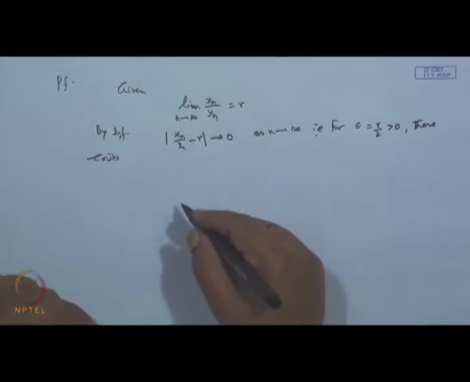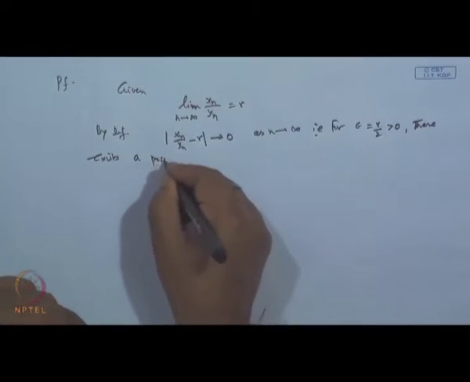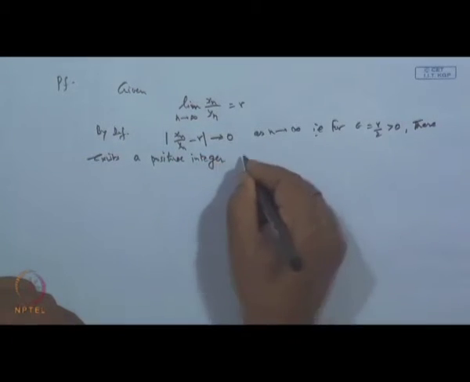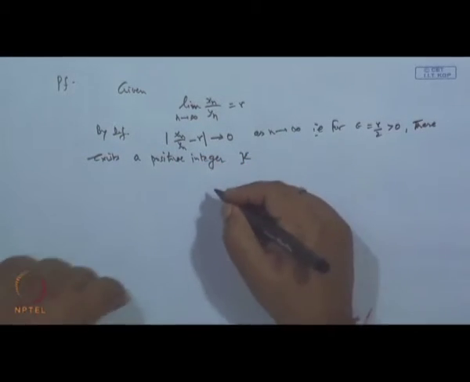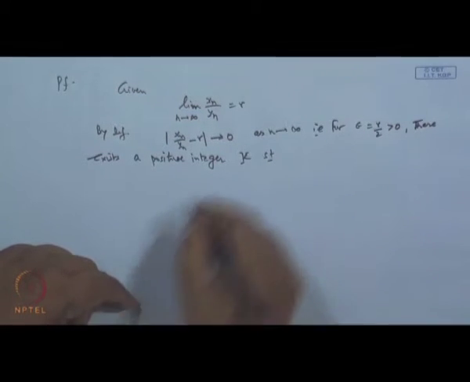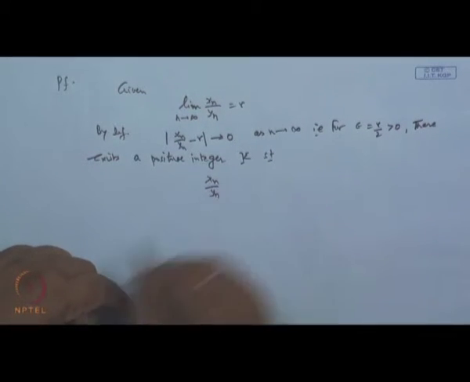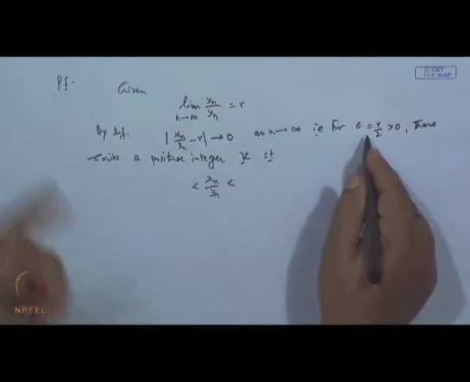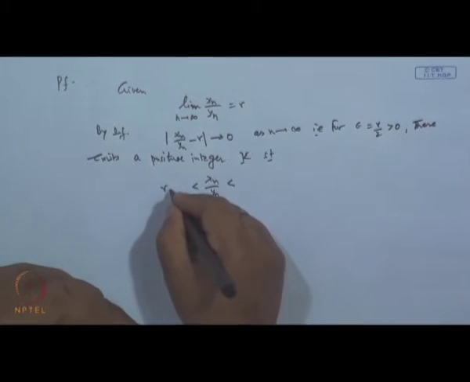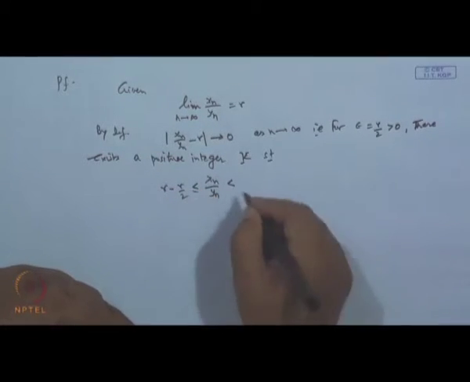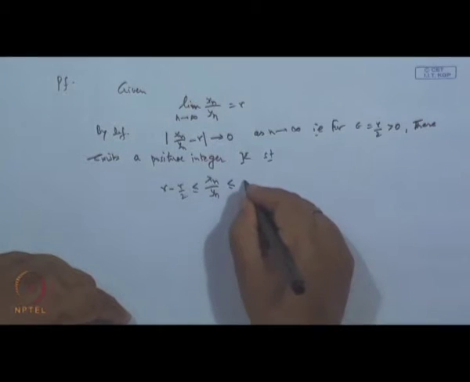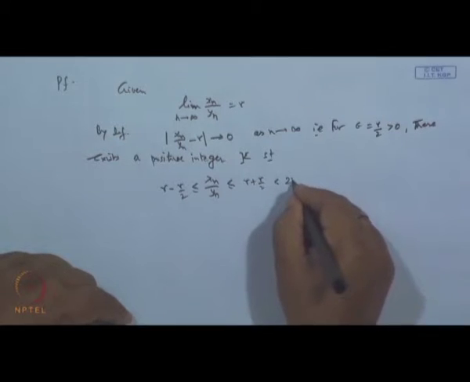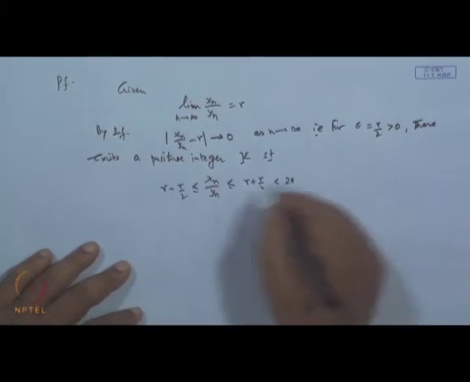a positive integer, say k, such that x n over y n will lie between the two bounds r minus epsilon and r plus epsilon. So, here r minus epsilon means r by 2, and r plus epsilon means 3 by 2 r, which is obviously less than or equal to 2 r.